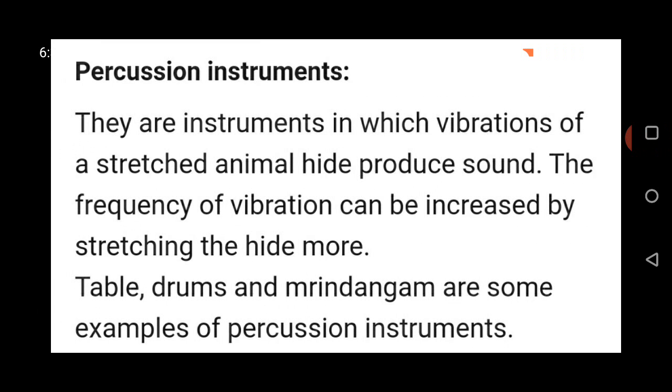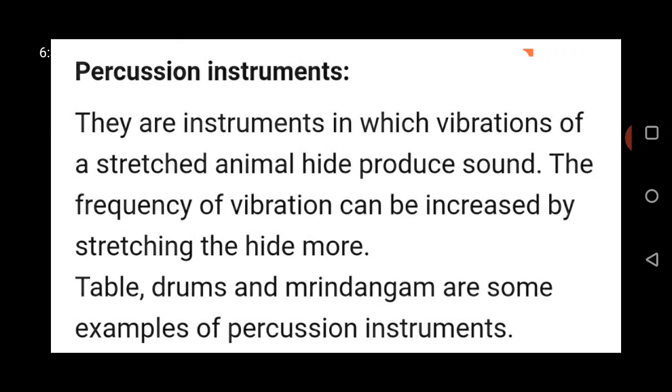The next one is the percussion instrument. The vibrations in these instruments are produced by hitting the stretched skin with hands or a stick. If the skin is hit harder, the loudness increases. The membrane of the skin is adjusted to change the pitch of the sound produced. The body of the instrument is made of steel, wood, or clay.